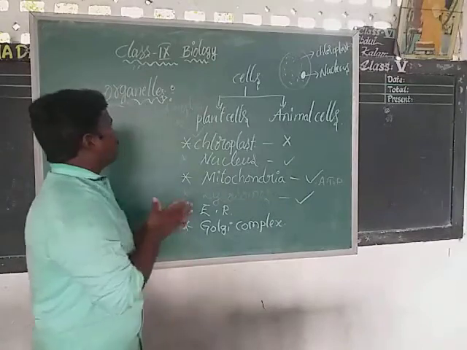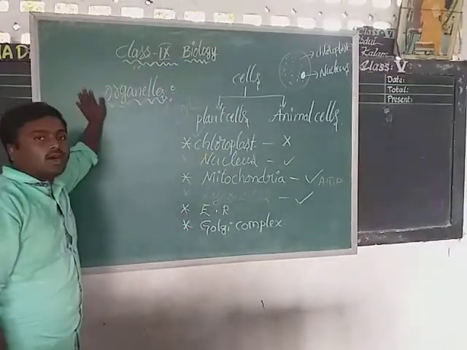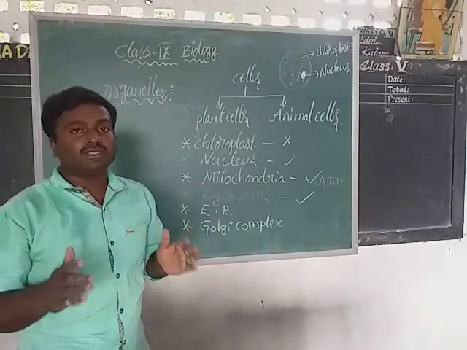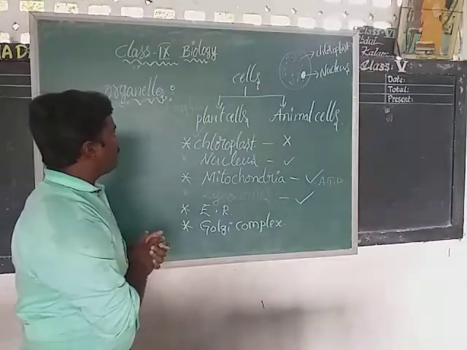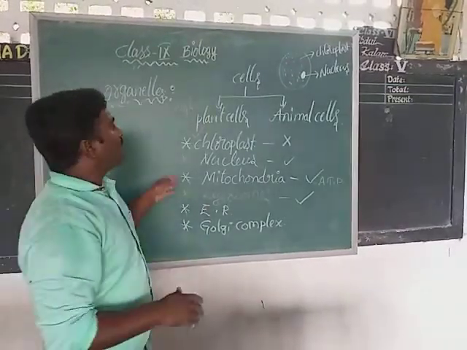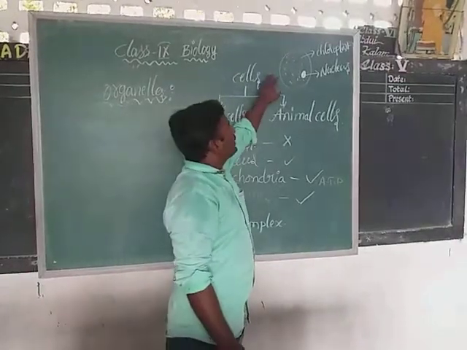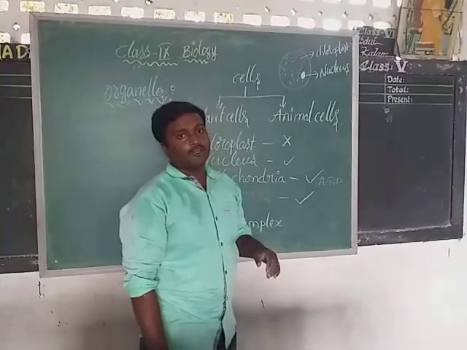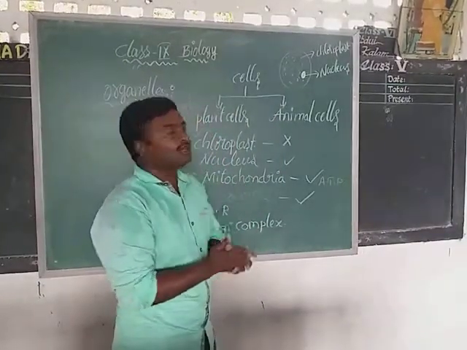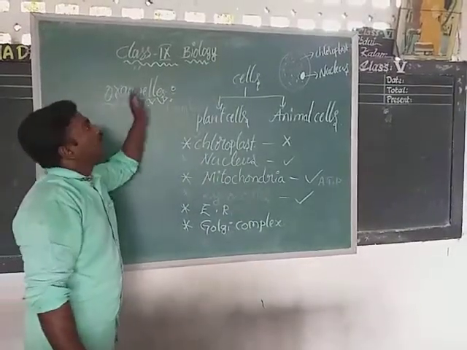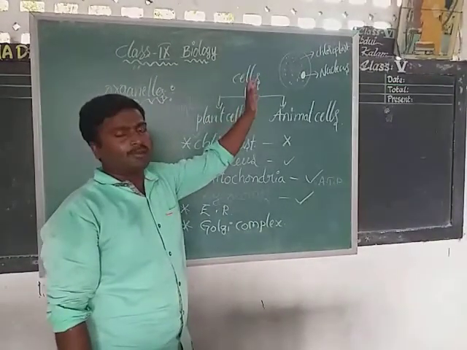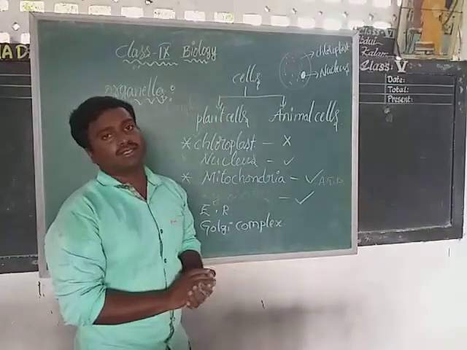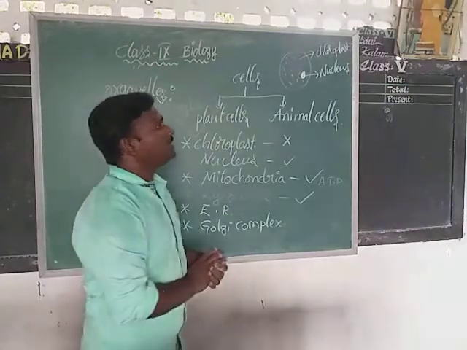One more time, let us discuss organelles. An organelle means a microscopic or tiny structure which can be seen under an electron microscope. If you look at a plant cell or an animal cell, inside each cell there is a chance to see some dotted-like structures. These dotted-like structures are called organelles.